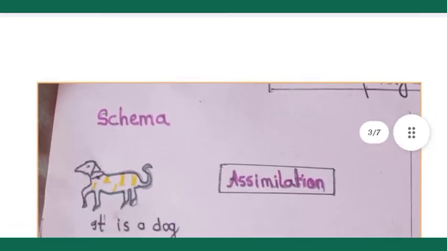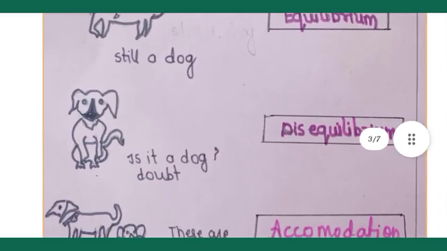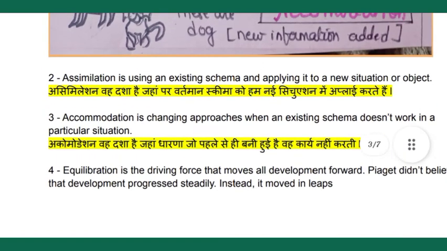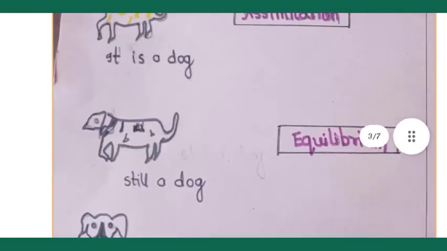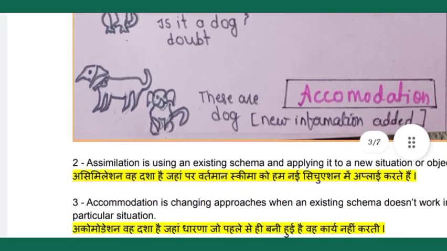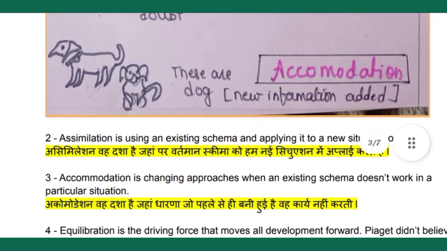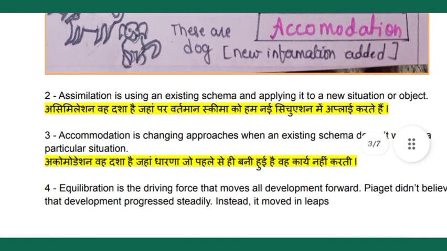Okay, now here you can see the picture of disequilibrium, accommodation, everything. Assimilation, here you can see disequilibrium, accommodation. Here you can see assimilation. Assimilation is using an existing schema and applying it to a new situation or object. And after that, accommodation, what is accommodation? Accommodation is changing approaches when an existing schema doesn't work in a particular situation. Okay, so we have already discussed these things through examples and through pictures also.